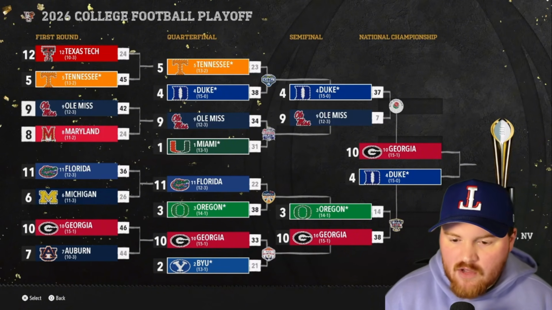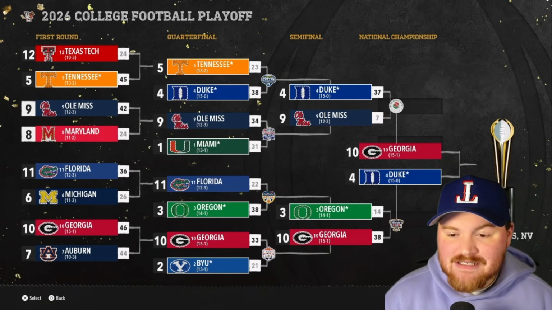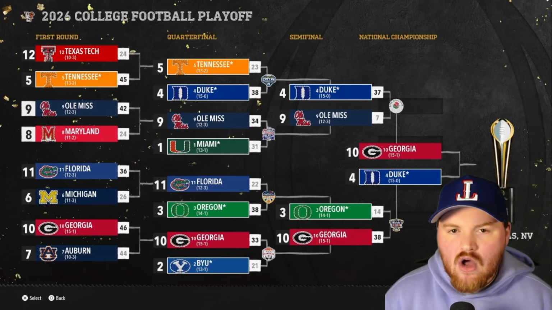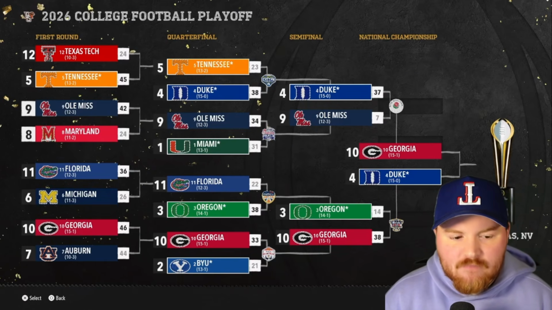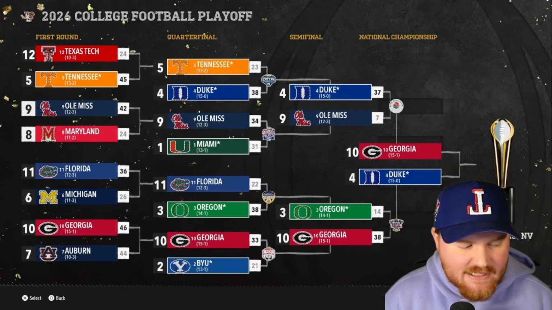Even Florida with 24 points, Ohio State with 22 points, they all have a chance to break the record at the end here. Duke actually could score an additional 16 points because they would get that perfect season bonus going 16-0 with the win here. But let's see what actually happens.